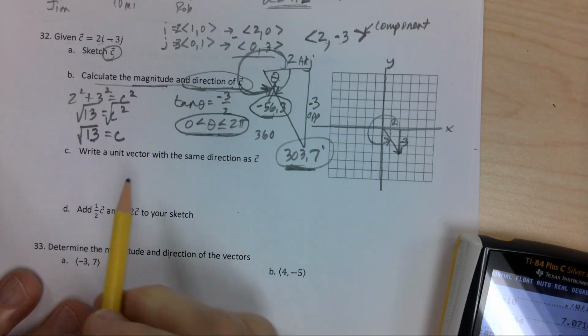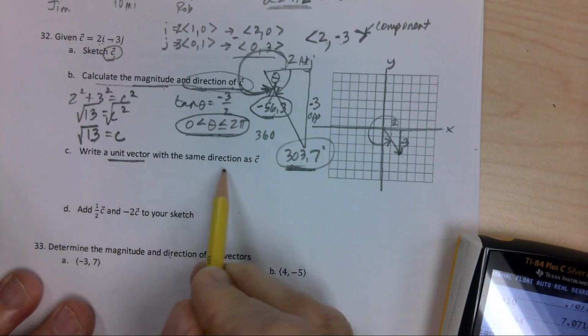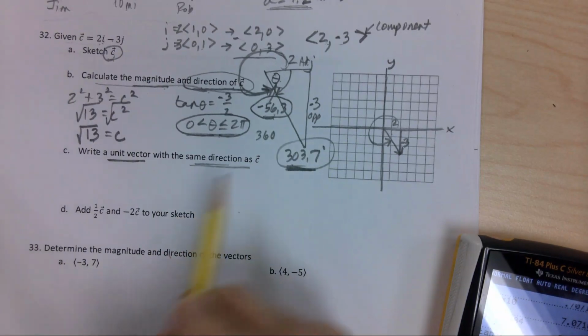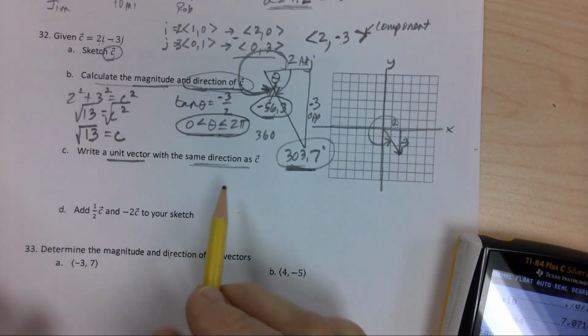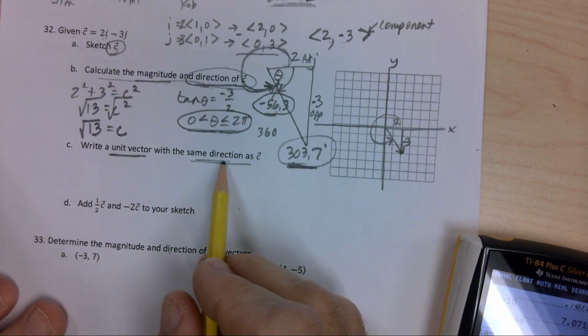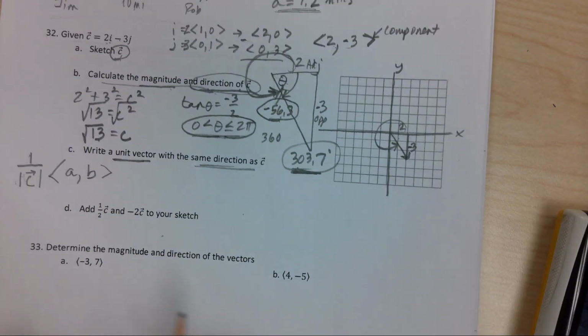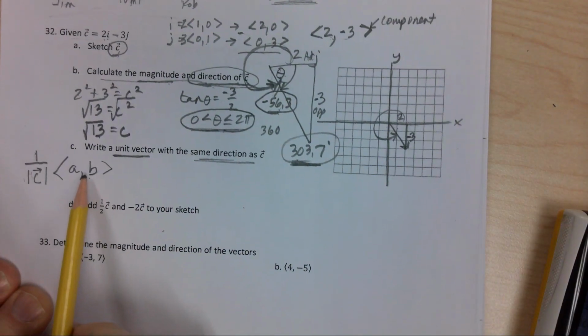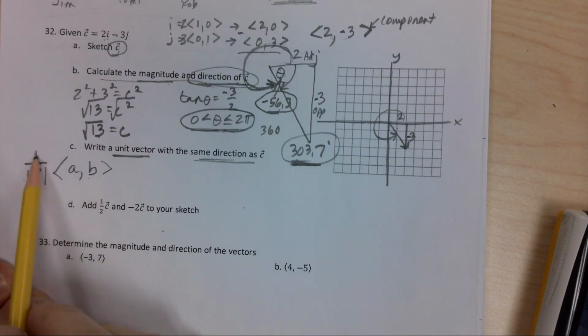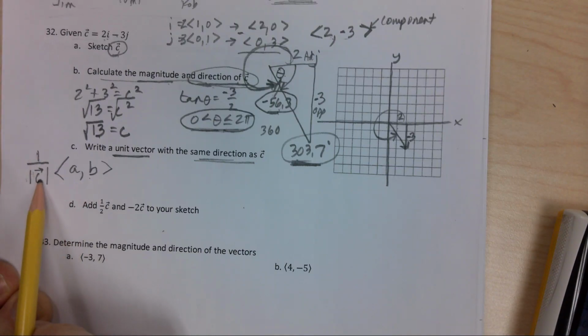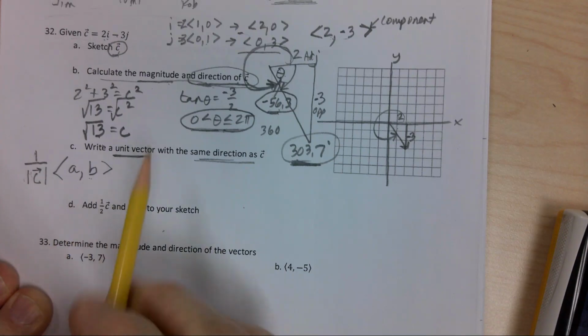All right. What's a unit vector in the same direction? Well, that has its own nifty little formula. So this is the formula. It's probably presented in different ways, but this just means 1 over the magnitude times the component vector.